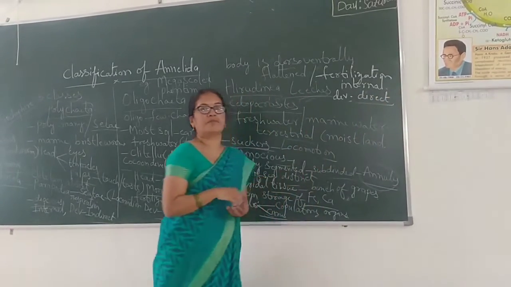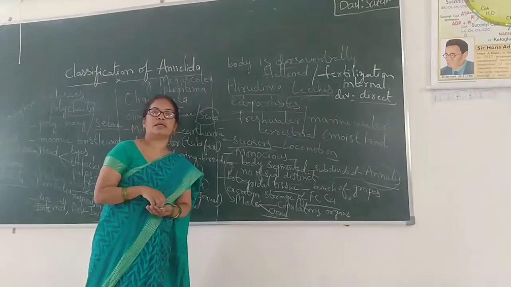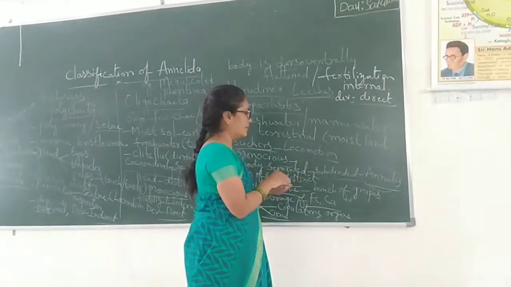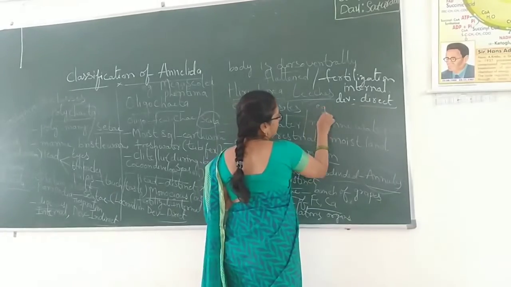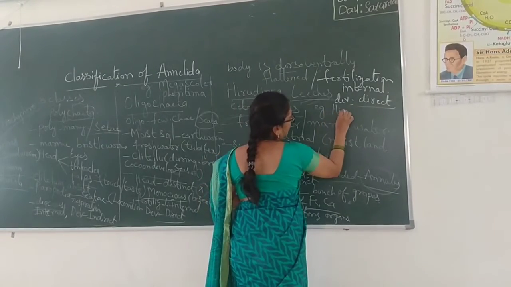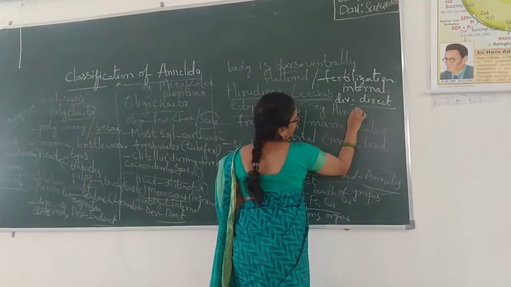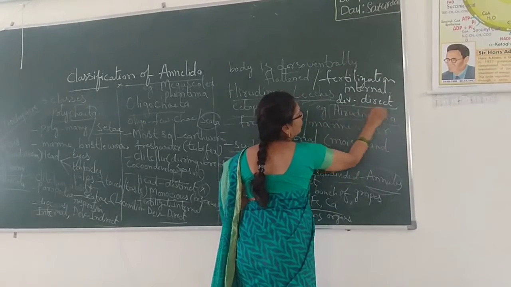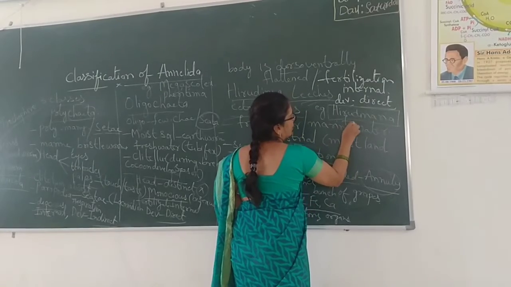Development is direct, which means in them they do not contain any larval stages. Example: Hirudinaria, the freshwater leech.